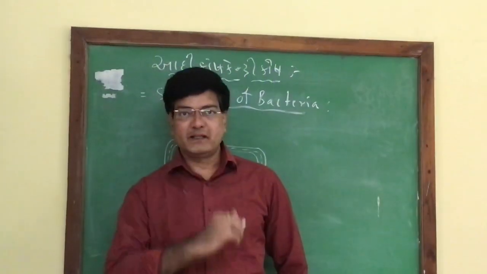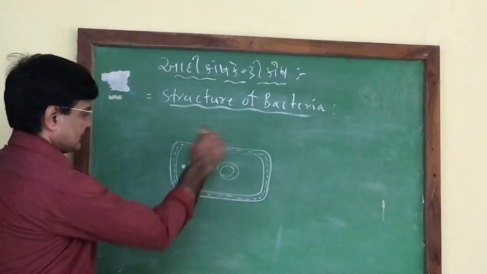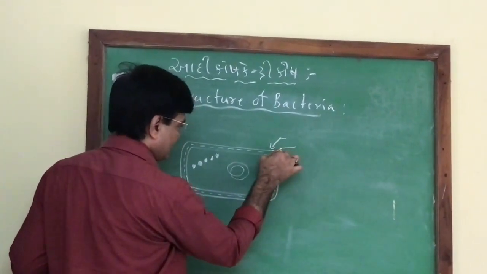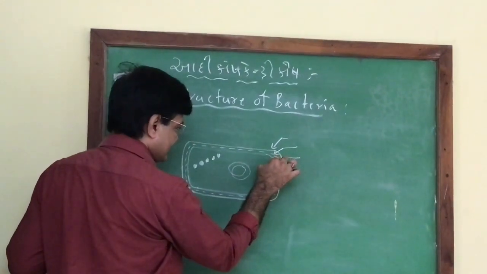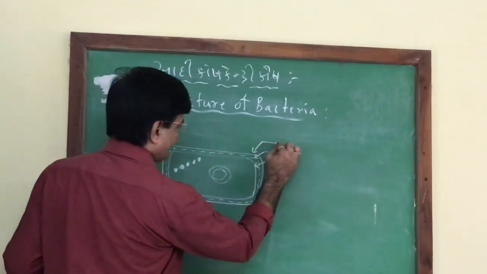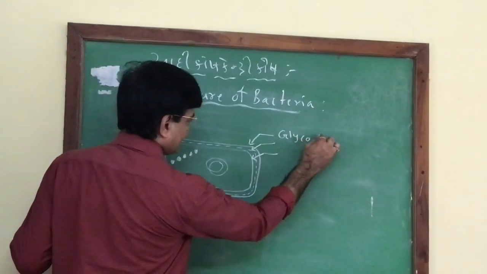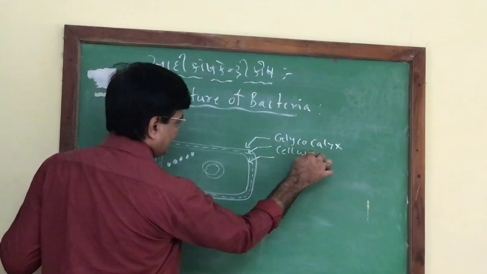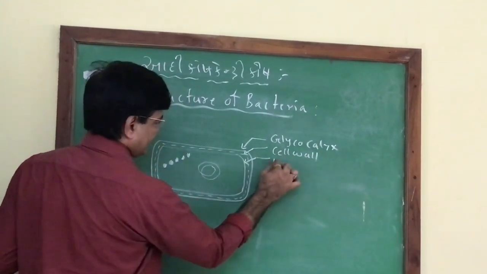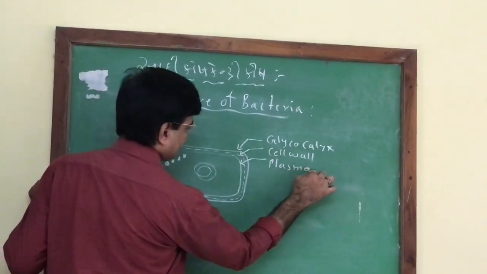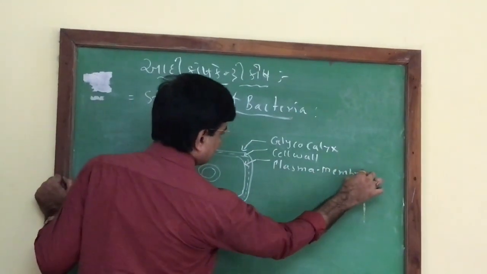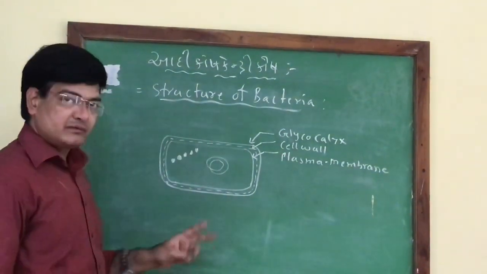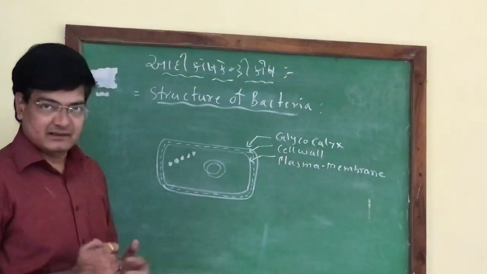Let's talk about the structure of the bacterial cell. If you observe the bacterial cell, on the outer side, the cell envelope is found. It has three layers. The outermost layer is called the glycocalyx. Inner to that is the cell wall, and the innermost layer is the plasma membrane. So, an envelope of three layers is found in the bacterial cell.